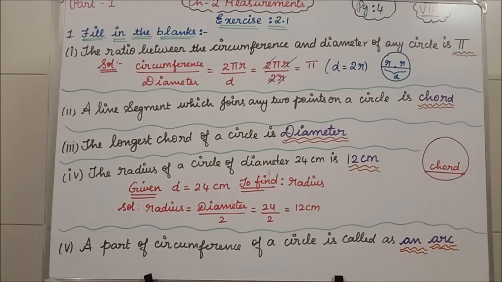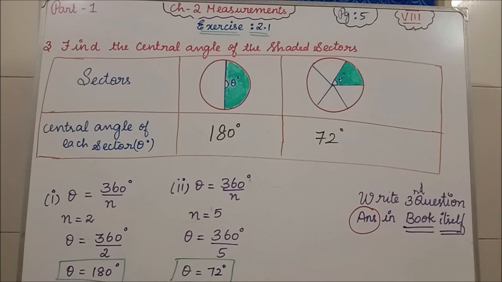Next we'll see. Students, in exercise 2.1, the second question is match the following. That you are going to do by yourself in the book itself. The second question and third question, you are going to write the answer in the book itself. Okay, see the third question. I have done the first two diagram answers. You still have the remaining two diagrams. For that you are going to find the answer. That is also homework. Clear?